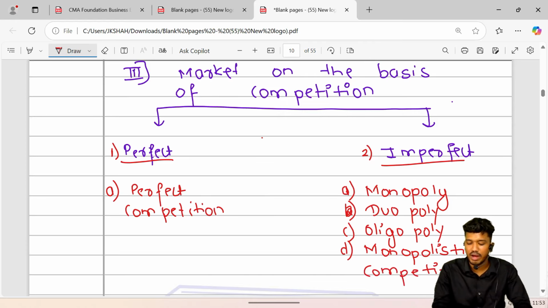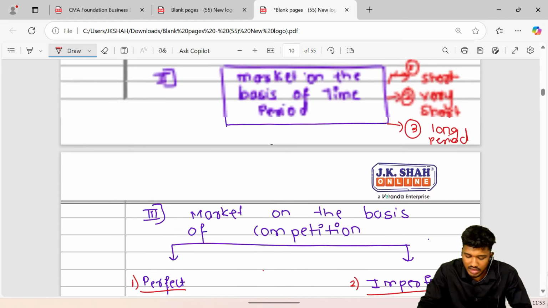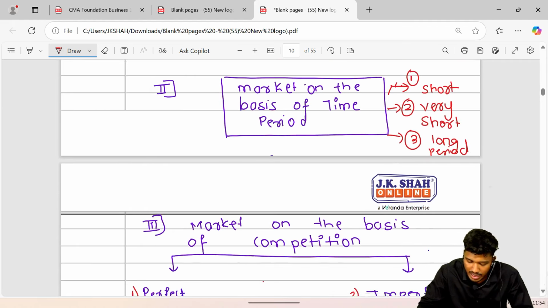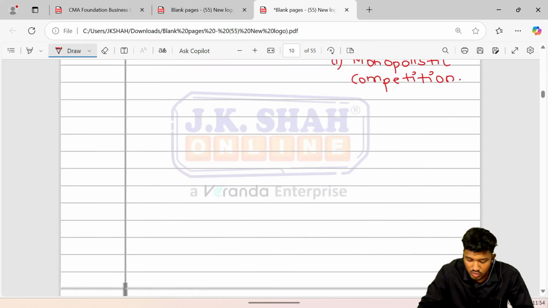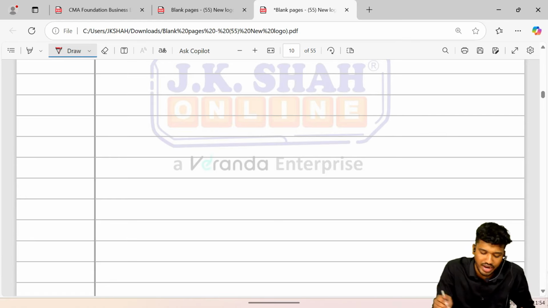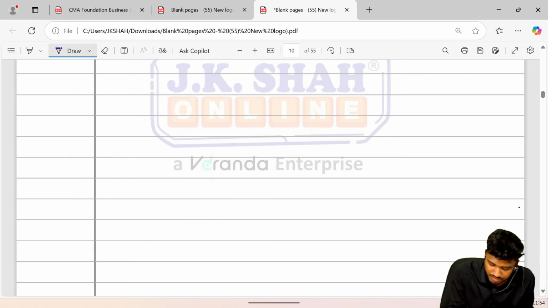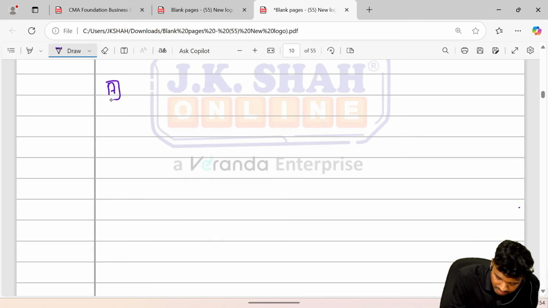So these are basically markets on the basis of competition. Here there was market on the basis of area, market on the basis of time period, and market on the basis of competition. Now we are going to start with a very important topic, that is perfect competition.